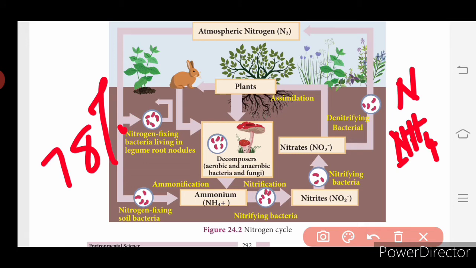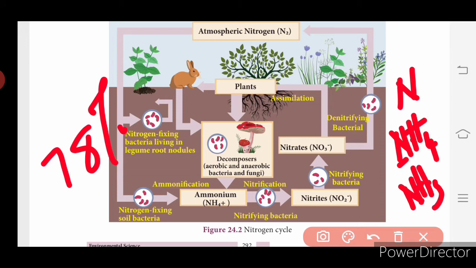Then there are nitrates, that is NH3, and amino acids. When nitrogen is in the form of ammonia, amino acids or nitrates, it is used by plants and animals. Many processes are involved in this nitrogen cycle: nitrogen fixation, nitrogen assimilation, ammonification, nitrification and denitrification. All the processes are given here, so we will see in short what each is about.